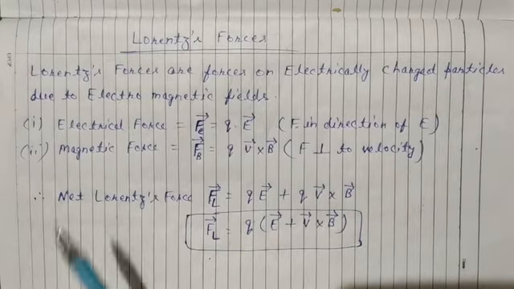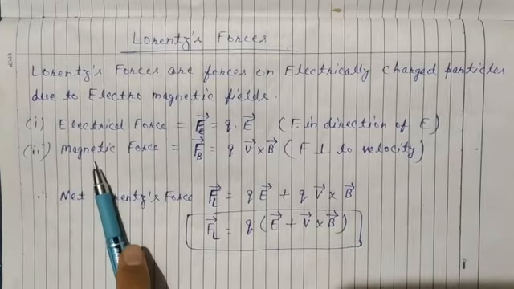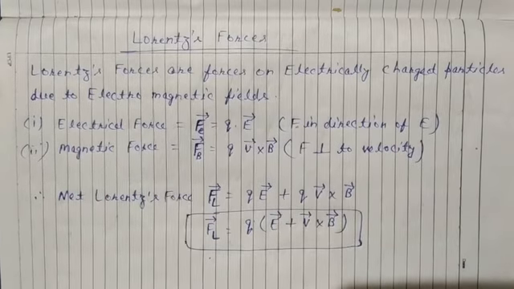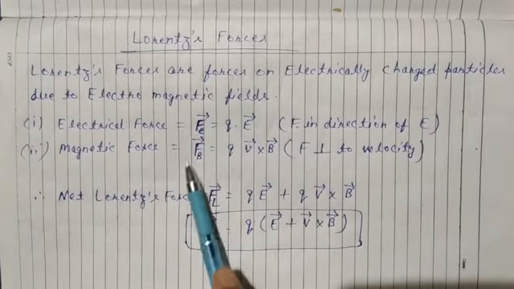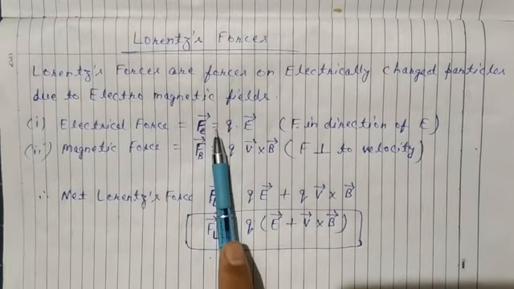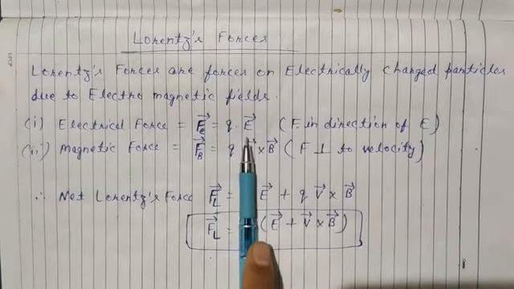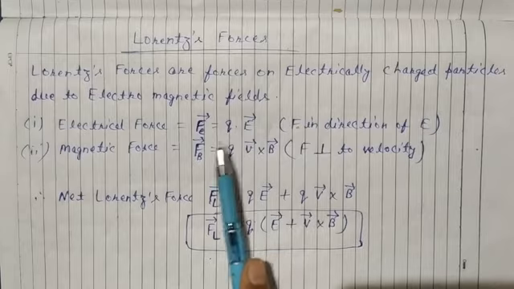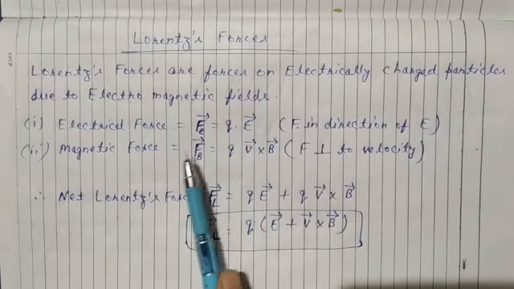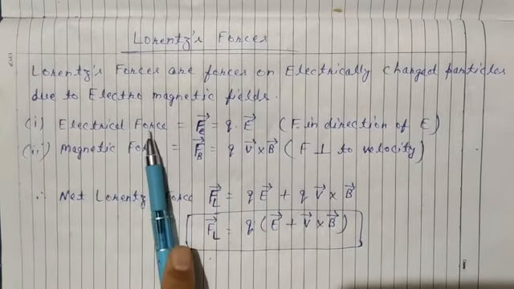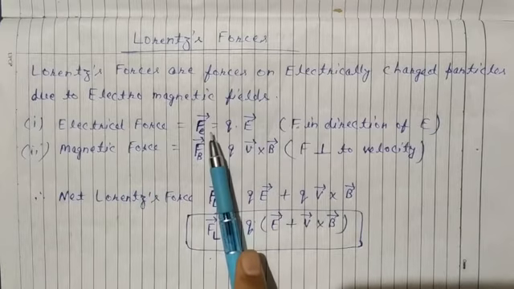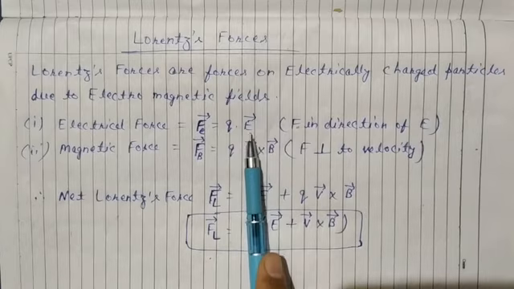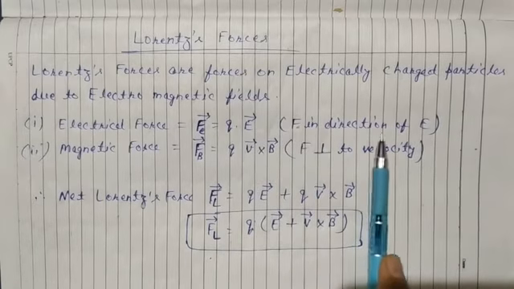First is the Lorentz electrical force, that is F is equal to QE. If there is an electric field, the force is the electrical force, and its value is QE, and F is in the direction of E.